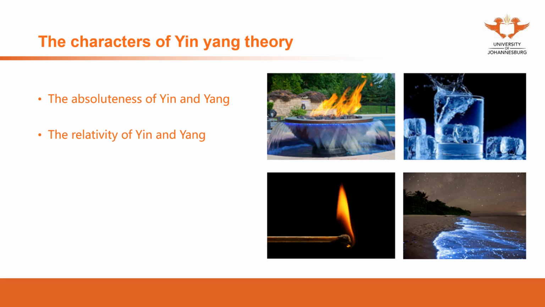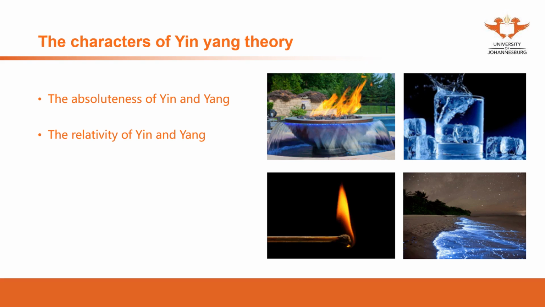So that's the relativities of yin and yang. It refers to three aspects. One is yin and yang can transform into each other. Yin can transform into yang, yang can transform into yin. And then with different comparing objects, the nature of yin and yang can be changed due to different objects.